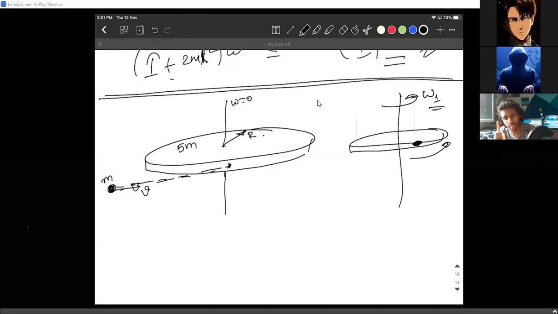But first of all, let me ask you a question, Aditya. First of all, can we conserve the angular momentum here or not? If there is no friction, we can. No, there is no friction, but can we conserve the angular momentum or not? Yes, sir, I think so. If we can conserve that, initially you say the angular momentum is 0. After that, there is some angular momentum. Where did it come from?